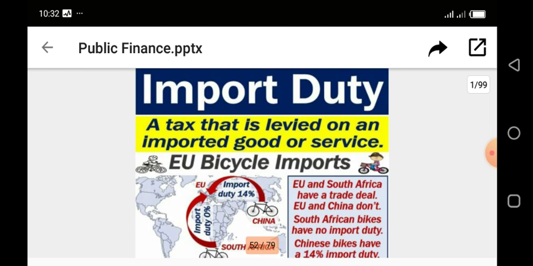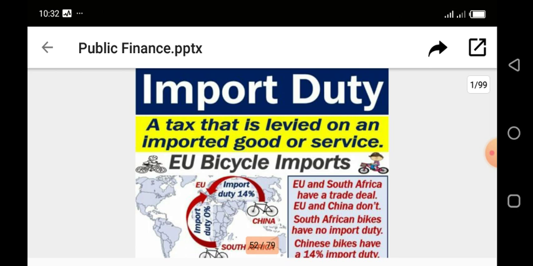They have a deal that when a bicycle is imported from South Africa into the European Union, they are not to pay any import duty at all. So you can see in the diagram there is zero import duty, meaning a bicycle can freely move from South Africa to any European nation for free.